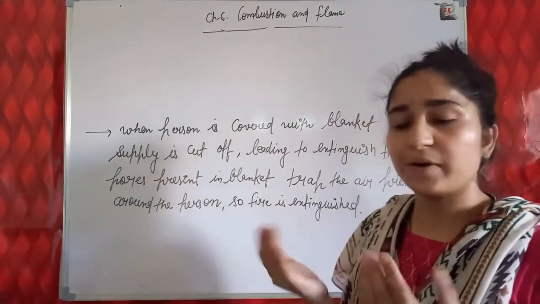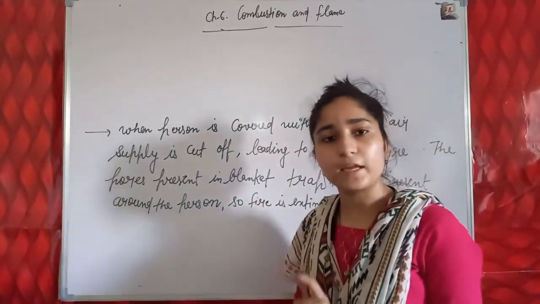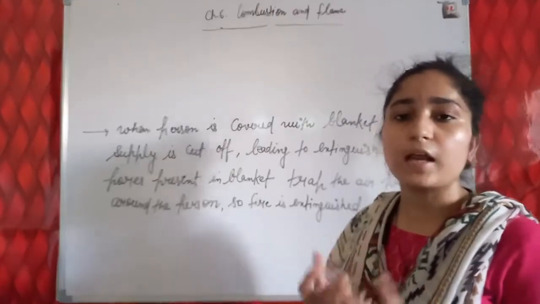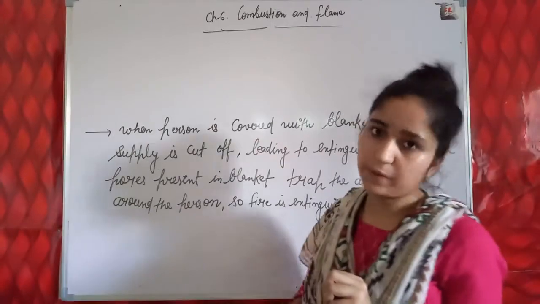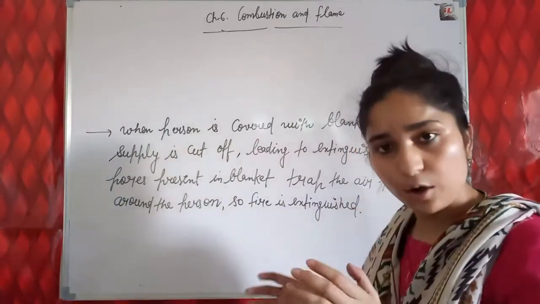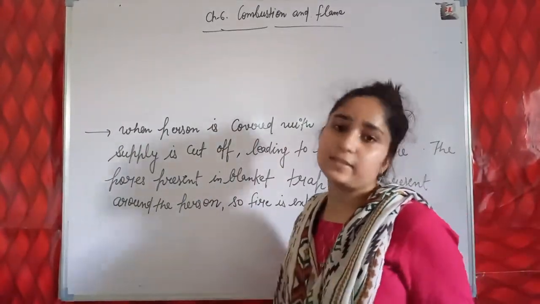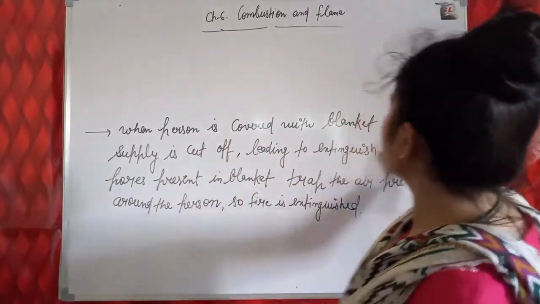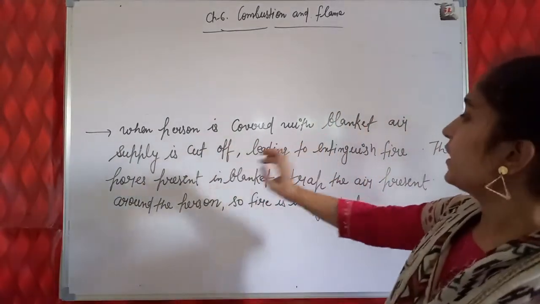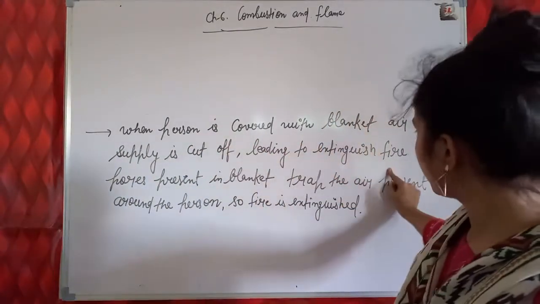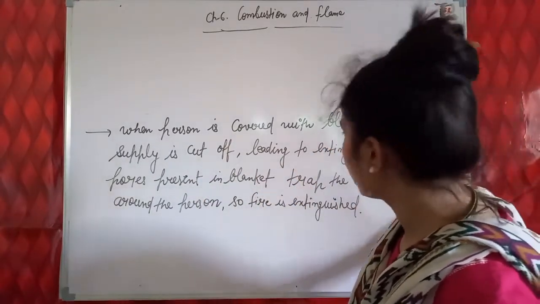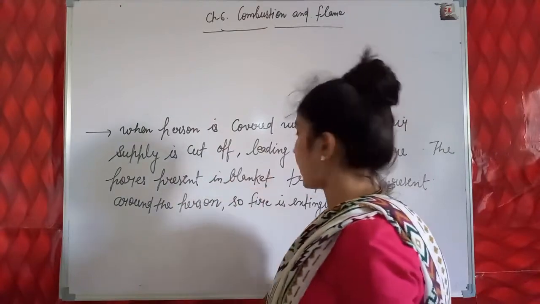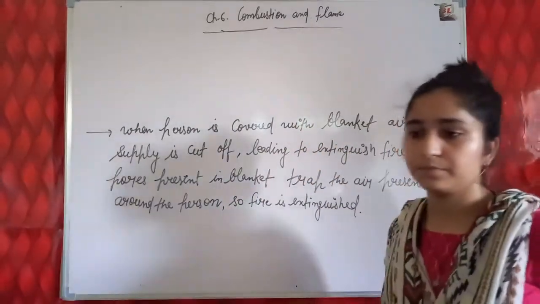So when a person covers his body with a blanket, the air present around him gets trapped by the pores present in the blanket. So the air supply is cut off, and the fire is extinguished. The pores present in the blanket trap the air present around the person, so the fire is extinguished.